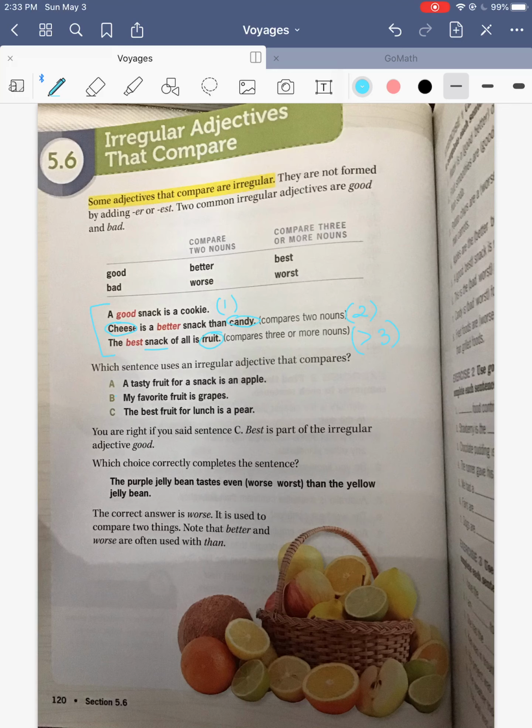So which one of those uses one of these 6 words in it? C says the best fruit for lunch is a pear. So C compares pears to all the other fruit. So 3 or more. You were right if you said sentence C. Best is part of the irregular adjective good.